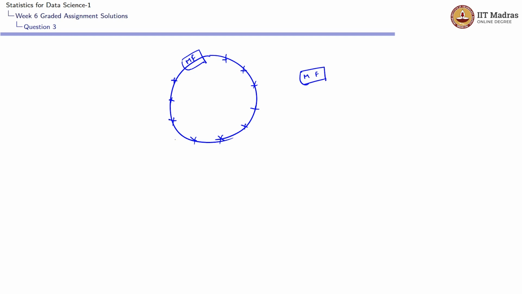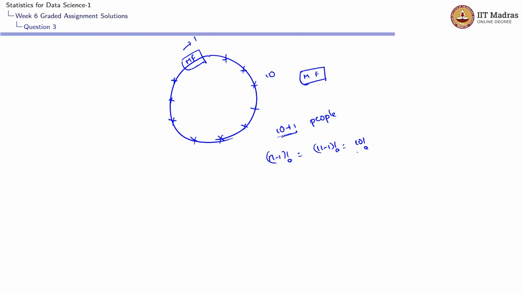So the remaining 10 people can sit wherever they want, but this couple, male and female, should be sitting together. So what we could do is consider this male and female as one entity, and these 10 people as different entities, and arrange them in a circular manner. So this is considered as one entity. Remaining we have 10. So in total we have 10 plus 1 people, and these 11 people could be arranged in a circle in, you know that it would be n minus 1 factorial. That would be 11 minus 1 factorial, that is 10 factorial.